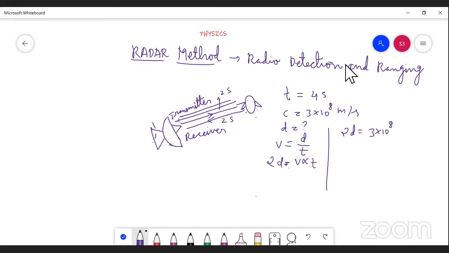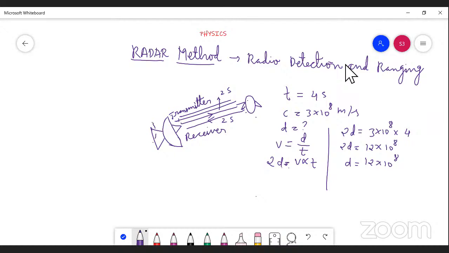Here we need not mention the unit. Into time, what will we get here? 4 will come. So 2d equal to 4 3s are 12 into 10 to the power of 8 will come. Our aim is to find out the distance, so keep d here.